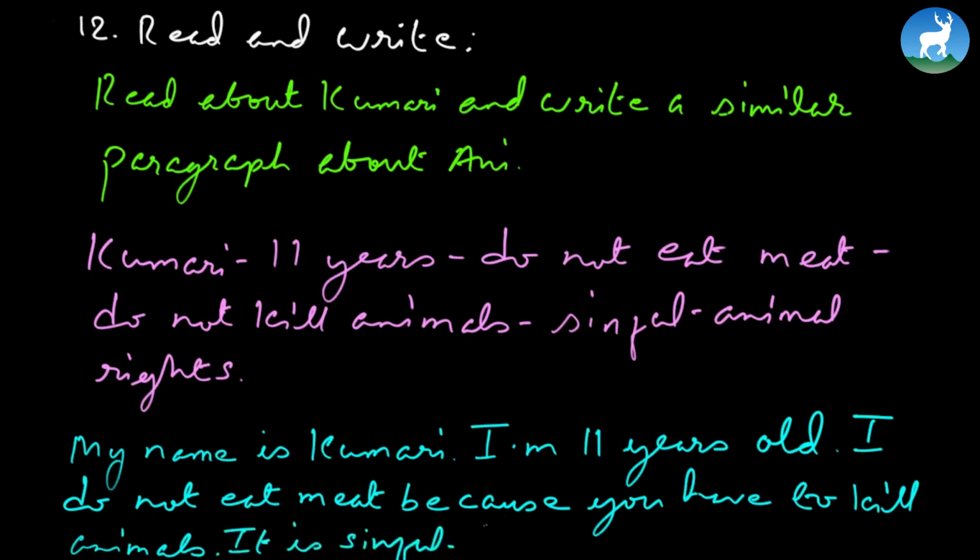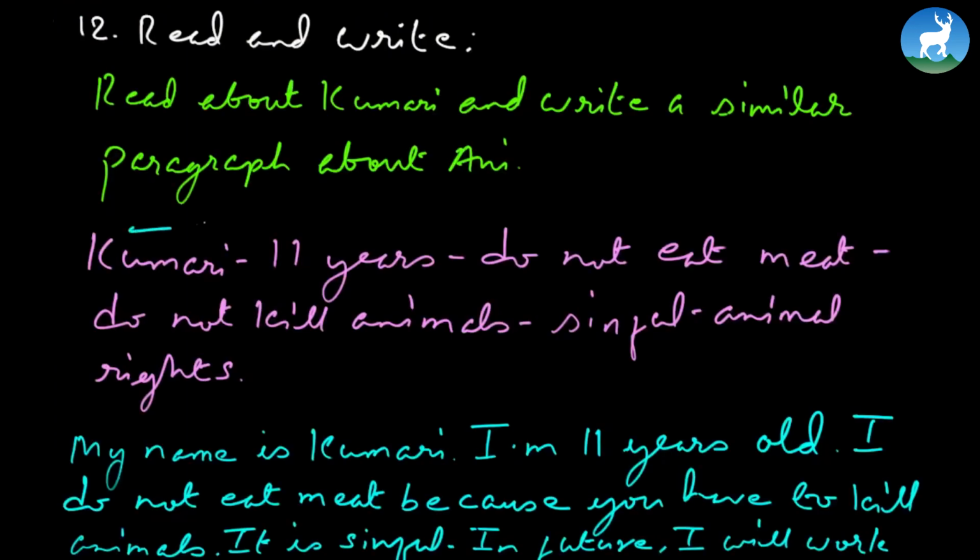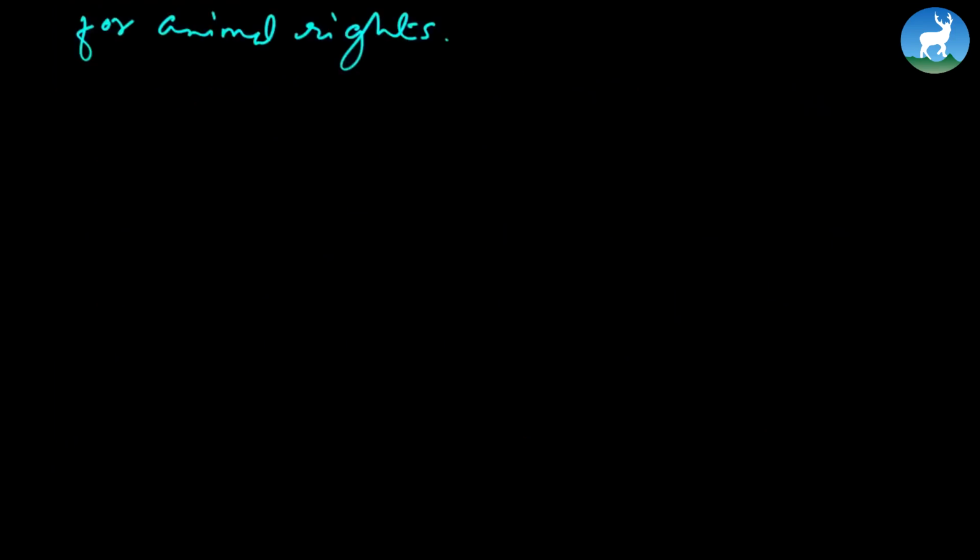To add to it, she says, in the near future perhaps, in future, I will work for animal rights. So see how these words or phrases given here have been changed into a small paragraph. My name is Kumari. I'm 11 years old. I do not eat meat because you have to kill animals to eat meat, and she thinks it is sinful, and in future I'll work for animal rights.